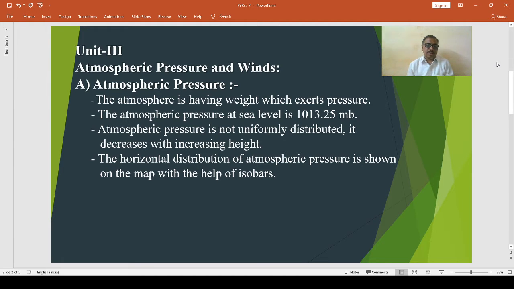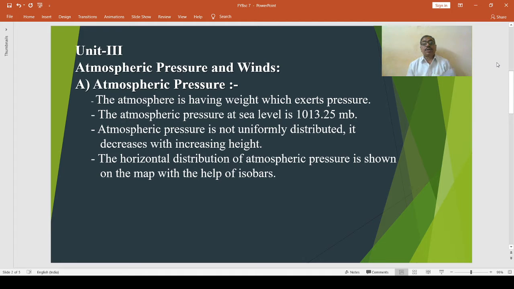Generally, this decrease in pressure is at a rate of 1 centimeter per 110 meters of ascent. Beyond an elevation of 50 kilometers, the decrease of pressure is extremely slight.